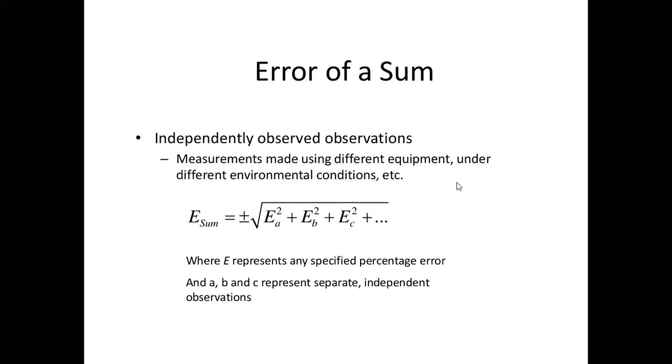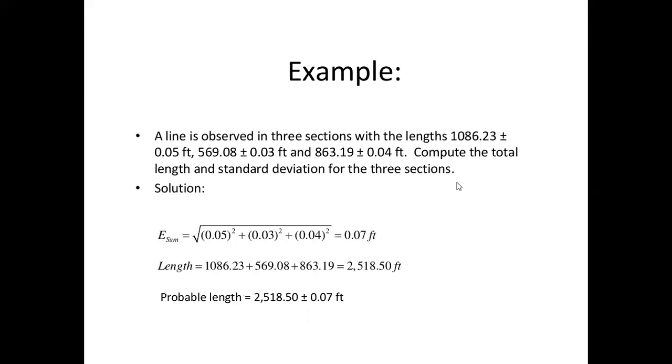Error of a sum. Independent observations: measurement made using different equipment under different environmental conditions. E sum is equal to plus or minus under root EA square plus EB square plus EC square up to, where E represents any specified percentage error and A, B, C represent the separate independent observations.